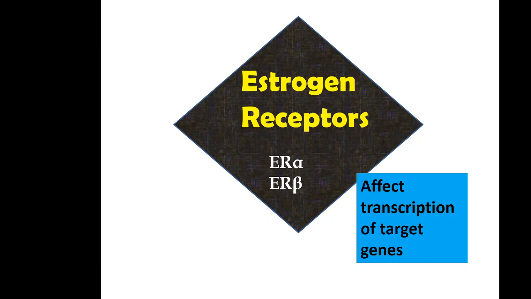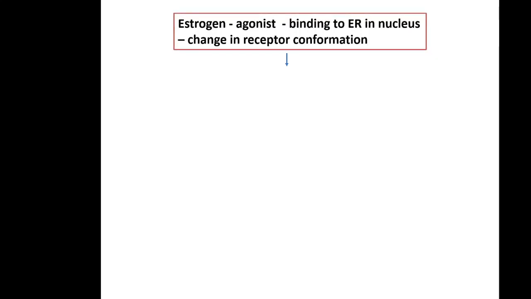Now how do these receptors work? We will see in a few steps. First, estrogen is our agonist. It will bind to estrogen receptor in nucleus. Upon binding, there will be change in the receptor state or conformation.